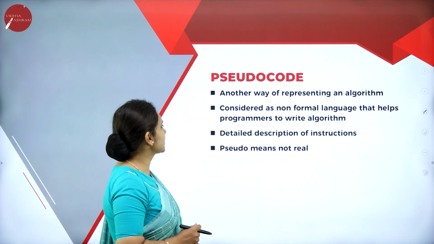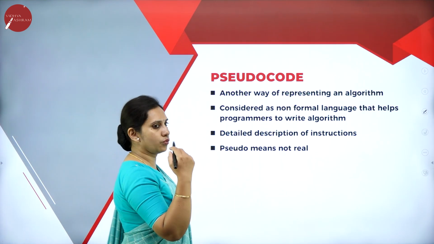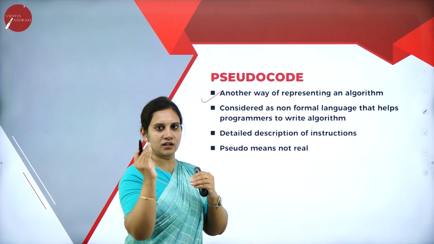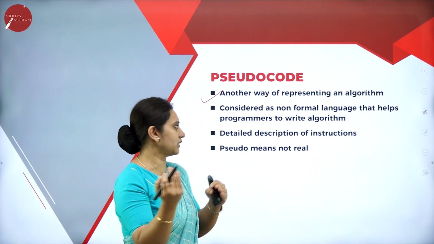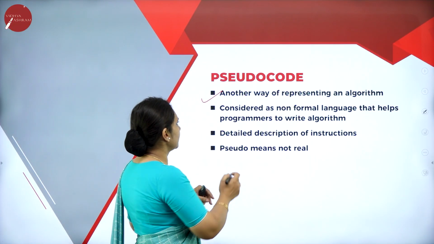So next we'll see what exactly the pseudocode means. Pseudocode is another way of representing an algorithm. One method we learned is the flow chart. One more method is pseudocode. Either way, we can represent the algorithm.